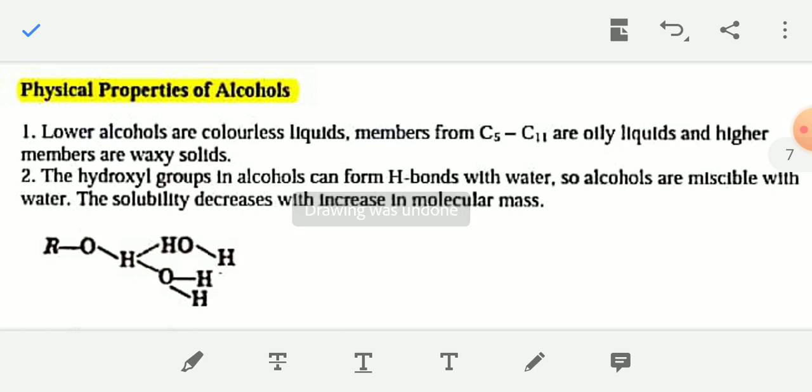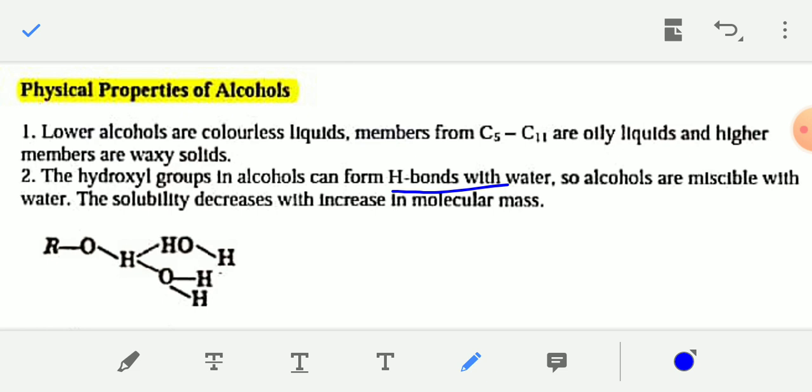Now, physical properties of alcohol. Alcohols are generally liquids. Lower alcohols are colorless liquids, members from carbon number C5 to C11 are liquids, and higher members are waxy solids. The hydroxyl group in alcohol can form hydrogen bonds with water.